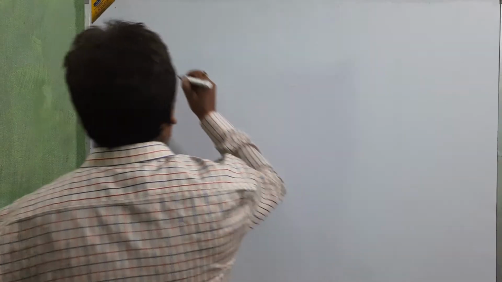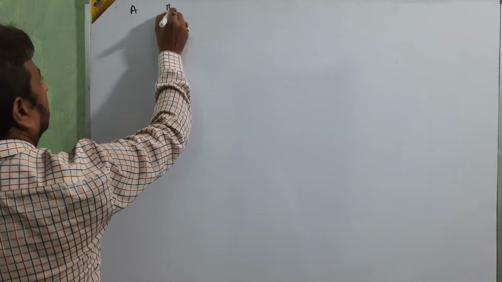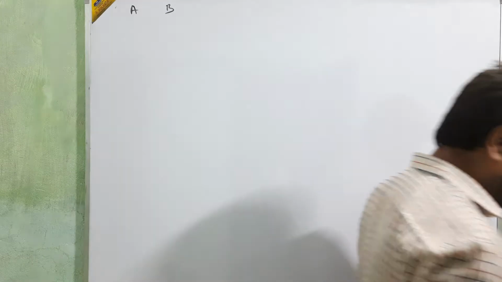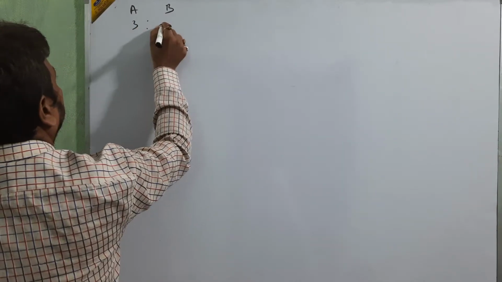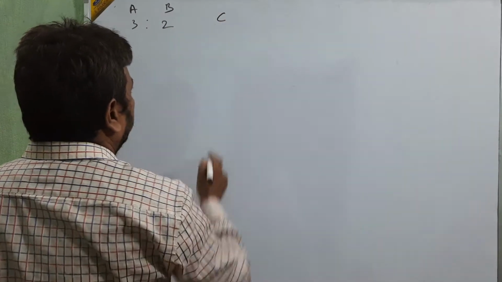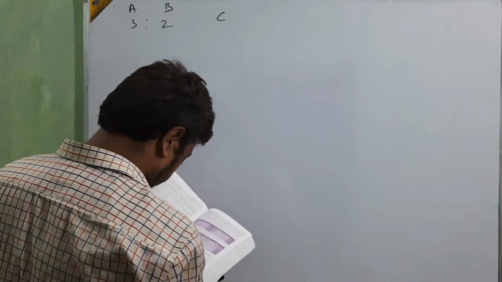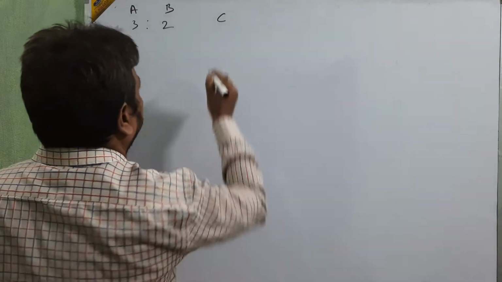The question is: A and B are partners and their ratio is 3:2. C is admitted for 2/9.